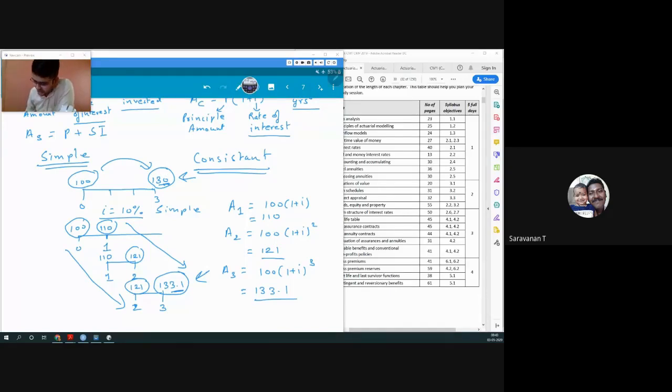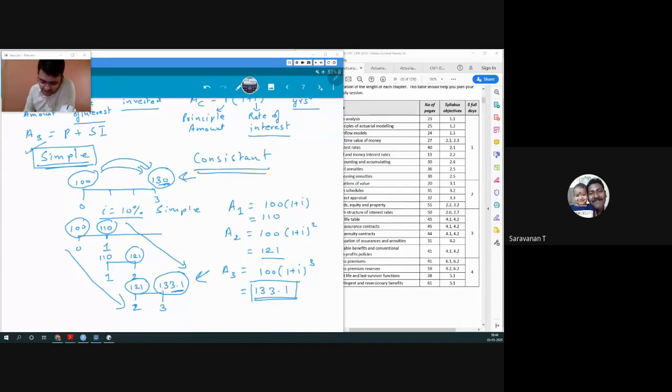You can directly say, I would give you 10% rate of interest compound for 3 years, rather than saying, take money every single year and re-give me that money, right? So that does not make sense. So simple interest is not consistent because if you invest for a longer time, you will get less interest than if you invest for short times and reinvest to make it longer. Okay. So simple interest is not consistent, but then why do we use it?